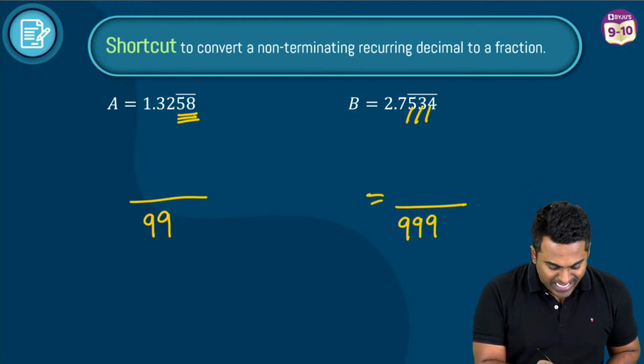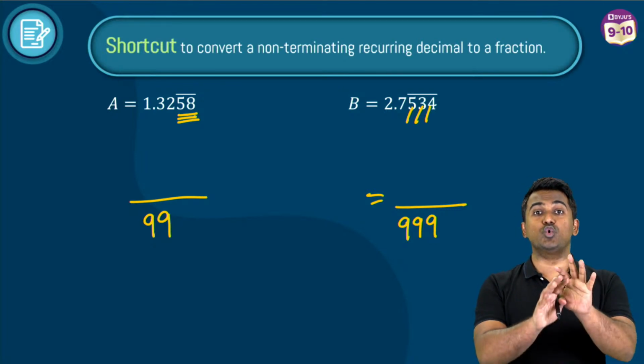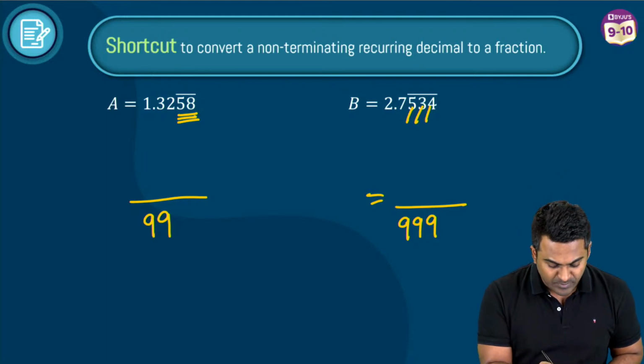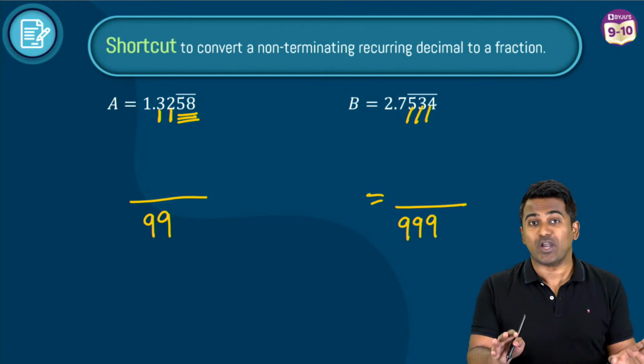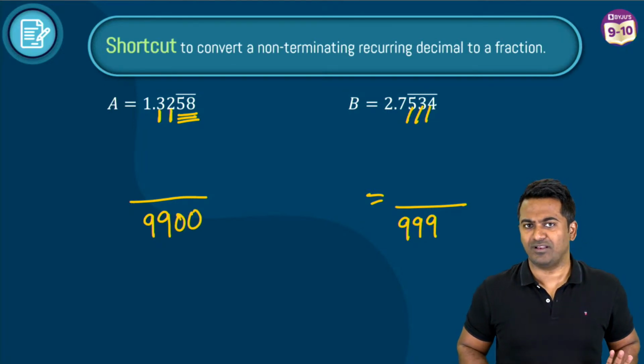Very good. Now, after the decimal point, how many digits do not have a bar? It's this 3 and this 2. 2 digits do not have a bar. So I'm going to write 2 zeros. This step is simple, clear.